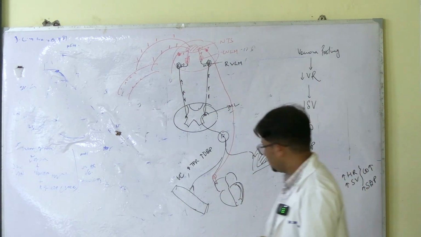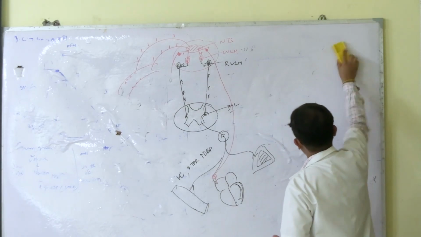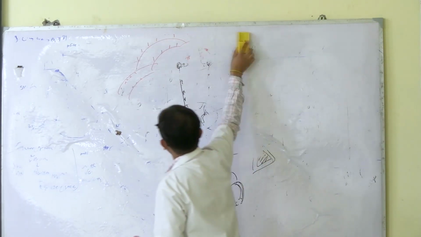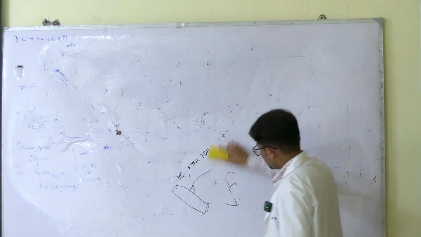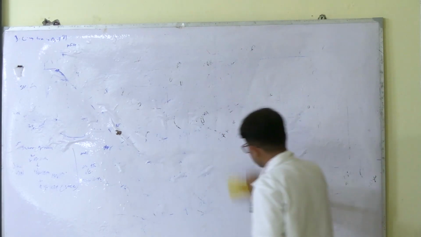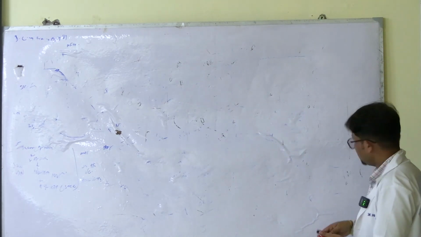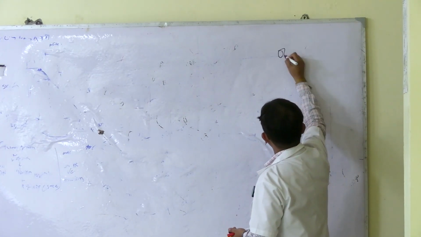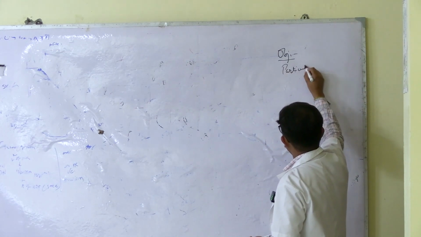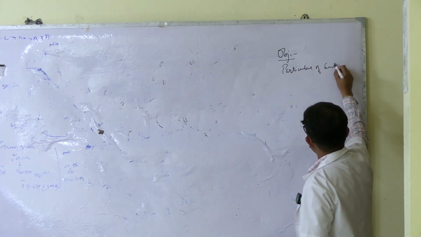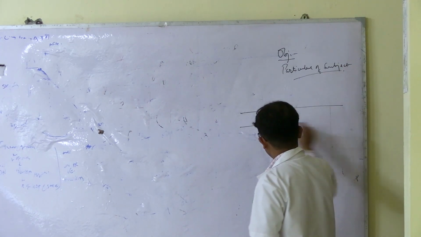So how should you write this in your manuals? First thing is, what are the objectives? The objective of the experiment is to observe the effect of change of posture from supine to standing position on blood pressure. This is your objective. Then you mention the particulars of the subject. Whoever is your subject: name, age and sex. And then you make a table like this.